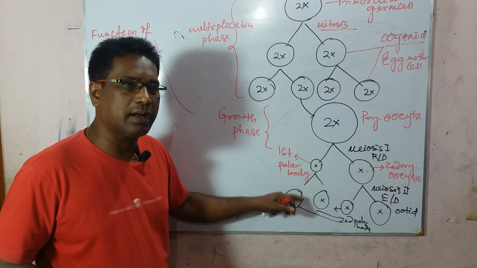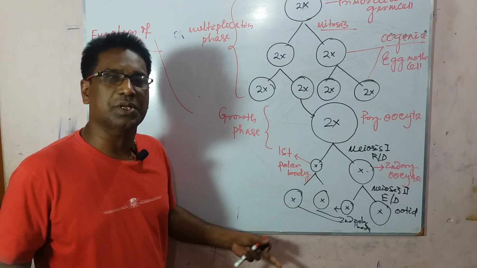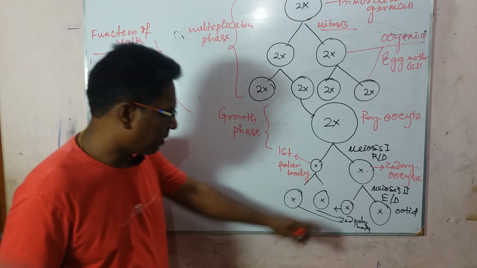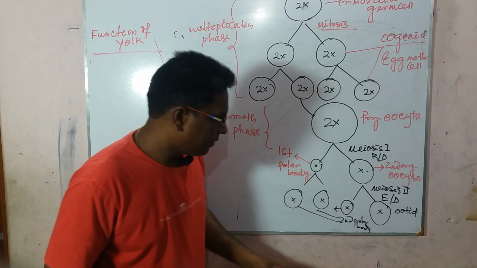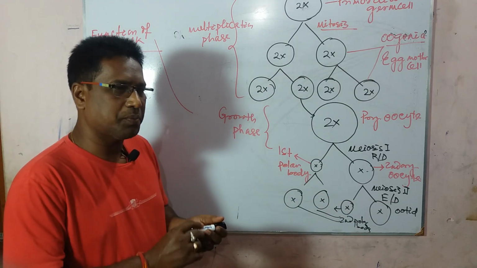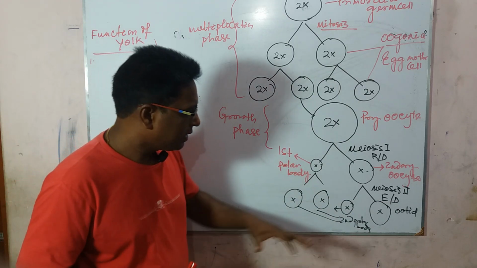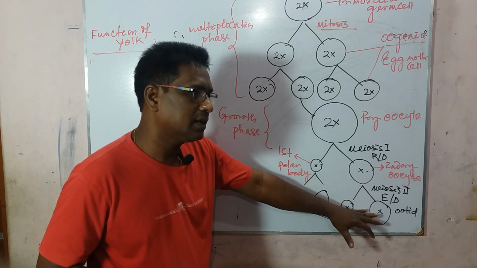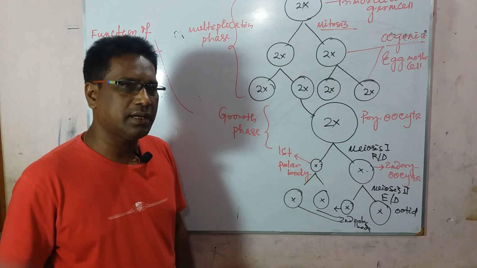That is why they are unable to take part in fertilization. But the oocyte produced is able to be fertilized by the sperm.